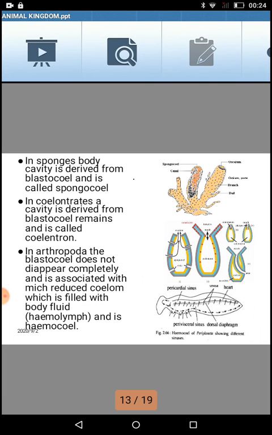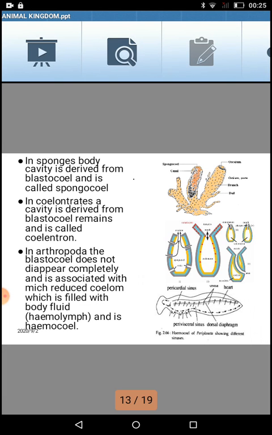It has derived from the blastopore, which you have seen in the previous diagram. In Arthropoda, blastocele does not disappear completely and is associated with reduced coelom, which is filled with body fluid, hemolymph, and it is called as hemocoelom. It is called as hemocele.